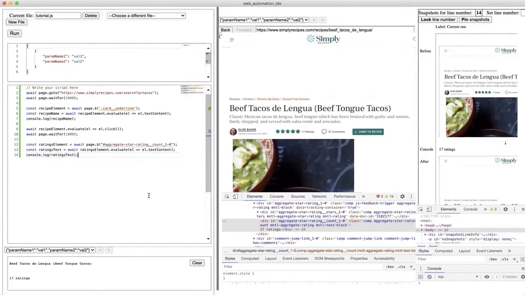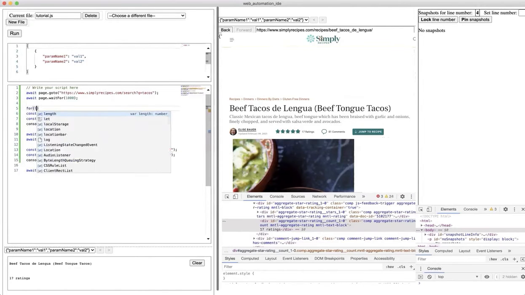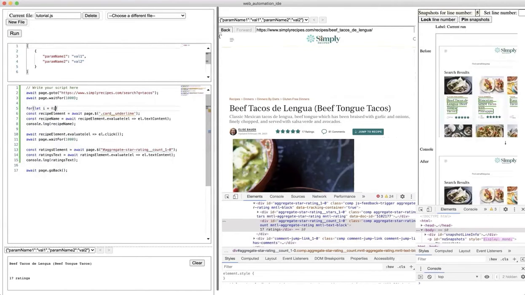What we're going to do now is go back to the full recipes page. Then we're going to loop through the different recipes on the page and do the same thing that we just did here. So let's add a loop here. We're going to do this for the first 3 recipes.